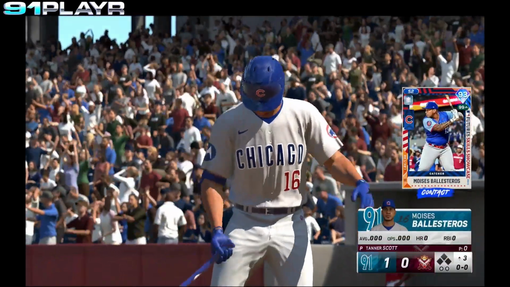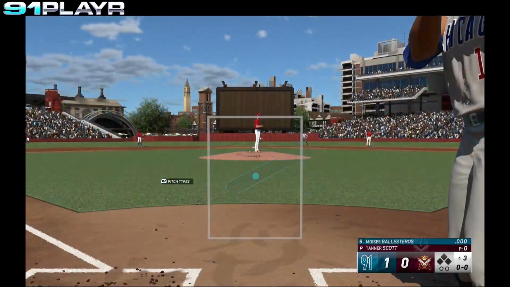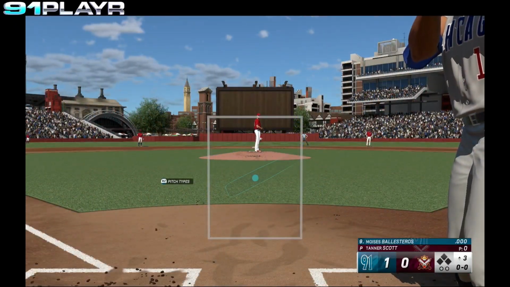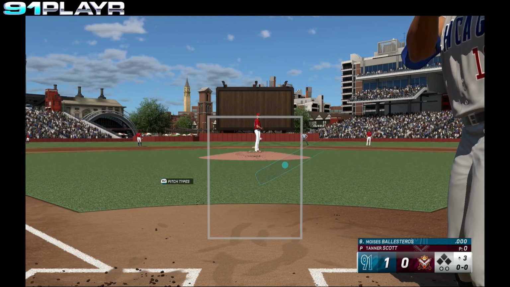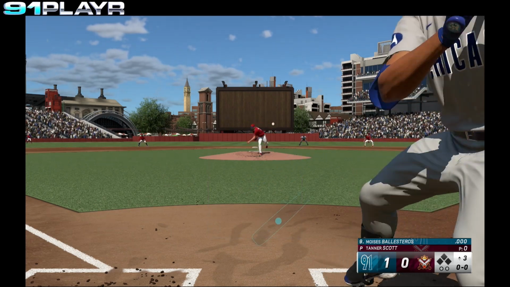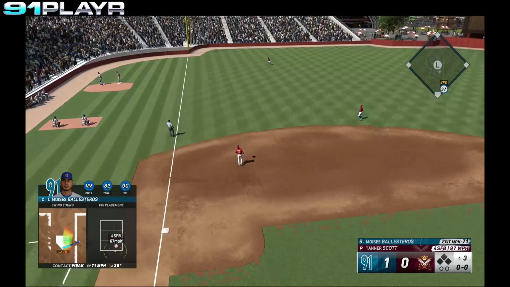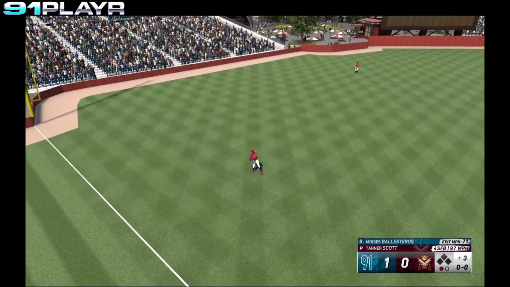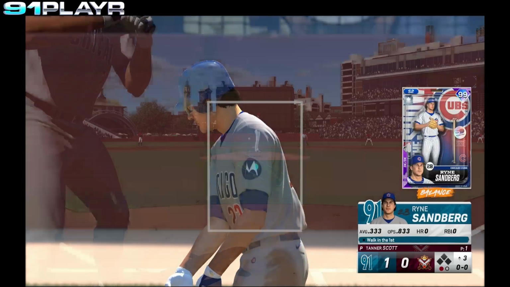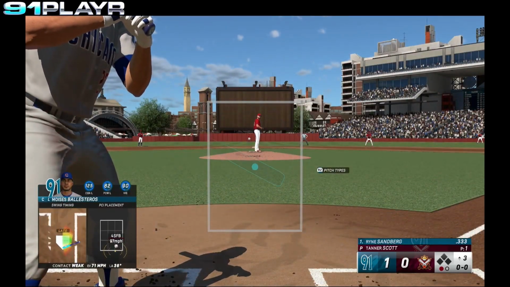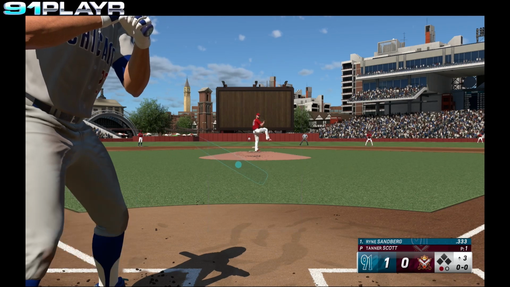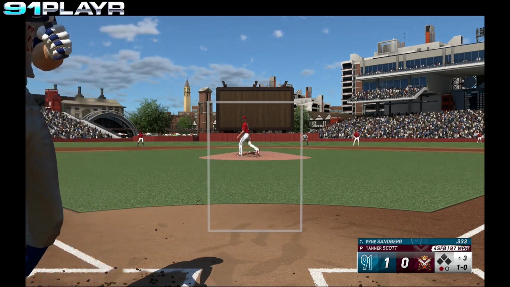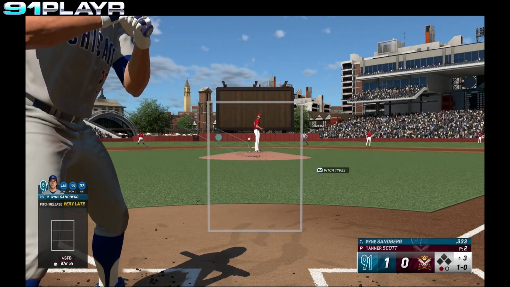Leading things off for the Cubs in the top of the third, the catcher, Moises Ballesteros. Ballesteros pops that ball up to left field. Playable, out number 1. Stepping in for the Cubs, the leadoff man, Ryne Sandberg. Sandberg takes the ball low. 1-0's the count.